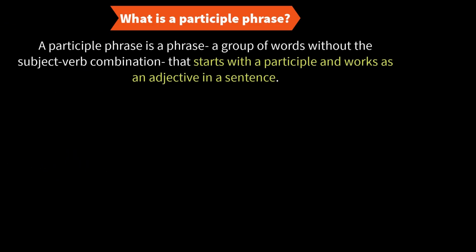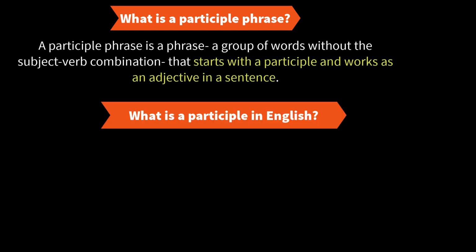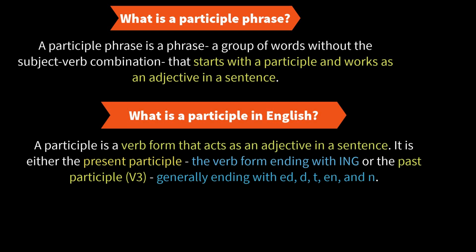A participle phrase is a phrase, that means a group of words, that starts with a participle and acts as an adjective in a sentence. Now we need to understand what is a participle. So guys, a participle is a verb form, either the present participle, which is verbs ending with ing, or the past participles, that means verbs generally ending with ed, d, t, en or n, that works as an adjective.